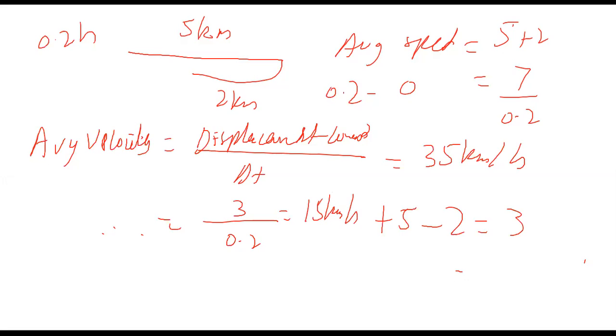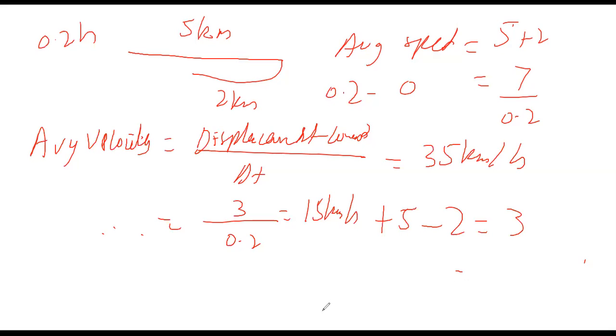But this answer is incomplete. It's probably 15 kilometers, not 150. 3 divided by 0.2 is what? 15. But the answer is incomplete. Why? Velocity is a vector quantity, so you also need to give the direction.